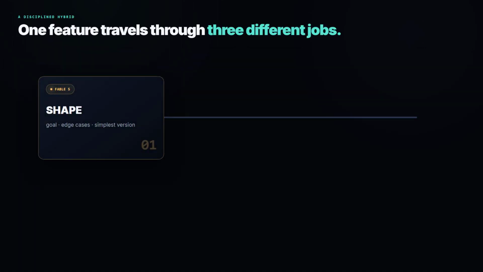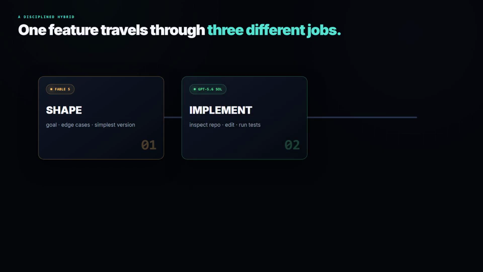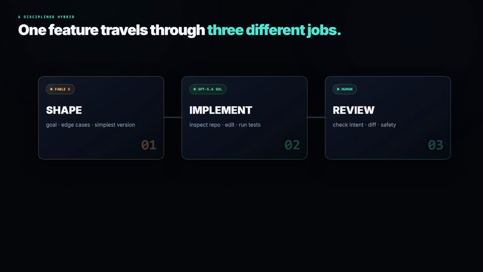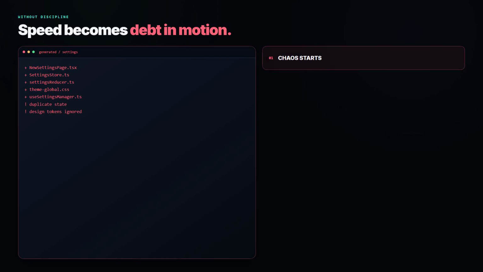Use Fable 5 to shape the feature. Ask it what the user really needs, what edge cases matter, and what the simplest version should be. Then use GPT 5.6 to inspect the codebase and implement the change. Then use a reviewer step to check the diff. That is vibe coding with discipline. Without discipline, vibe coding becomes chaos.